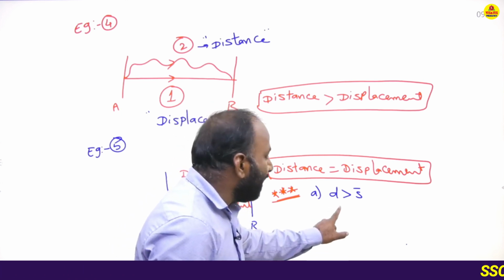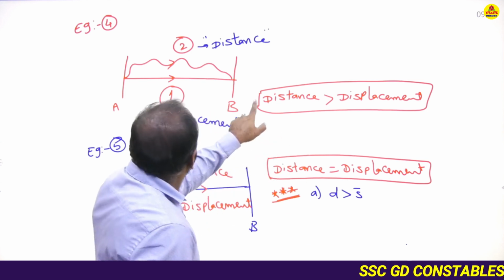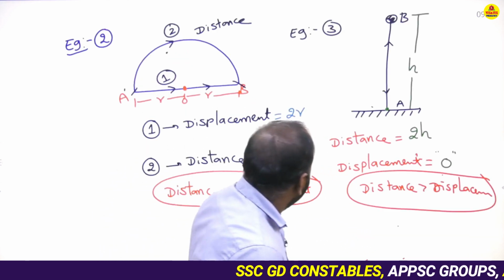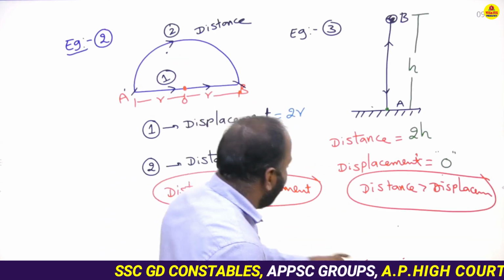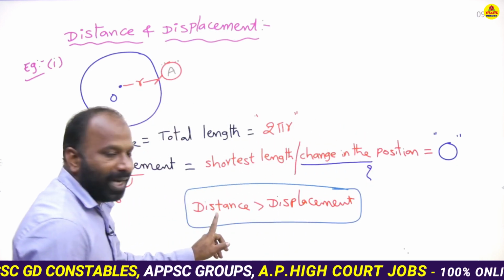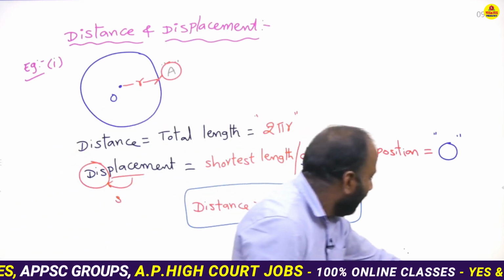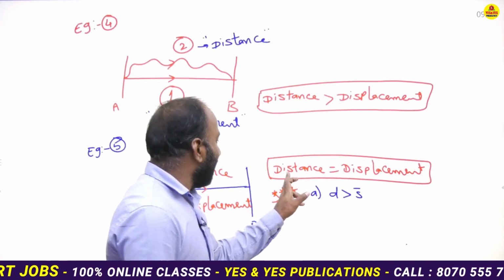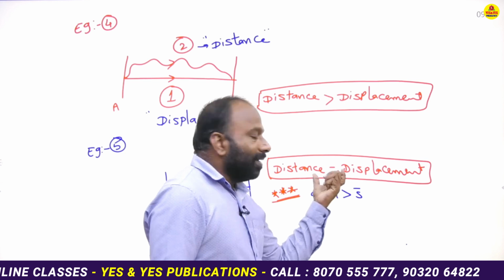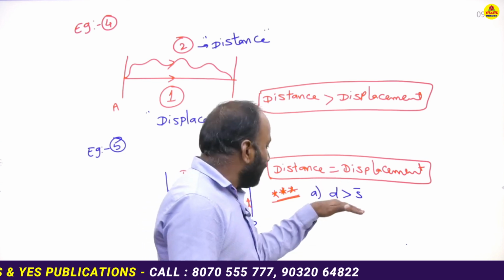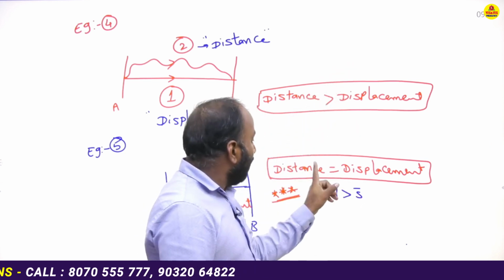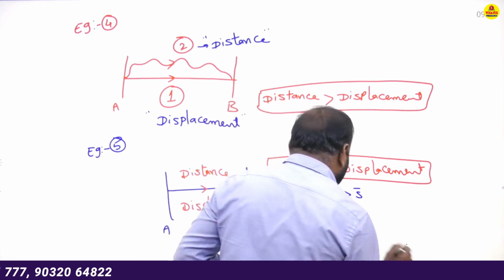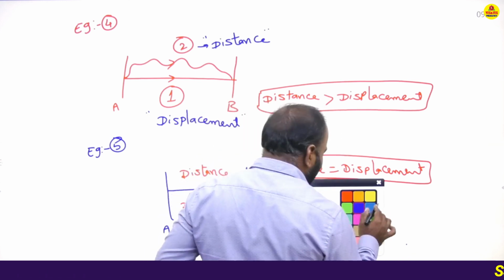It satisfies the 4 cases, the fourth one, third one, second one, and first one also satisfy. But case 5 it does not satisfy. So it's not a correct one.